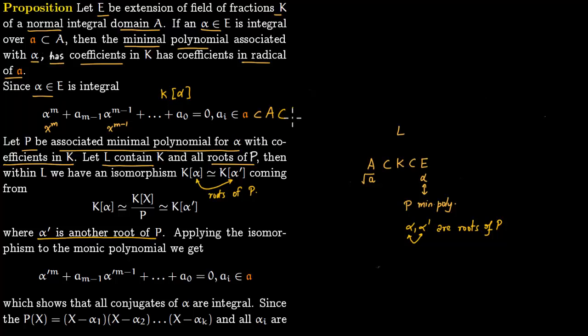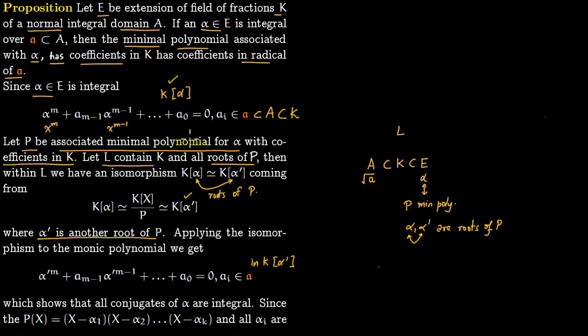Obviously A further lies in K, so this entire thing lies in K(alpha). From this field we can construct an isomorphism to K(alpha prime), which maps K to K and alpha to alpha prime. So this entire equation here will become this equation in K(alpha prime).